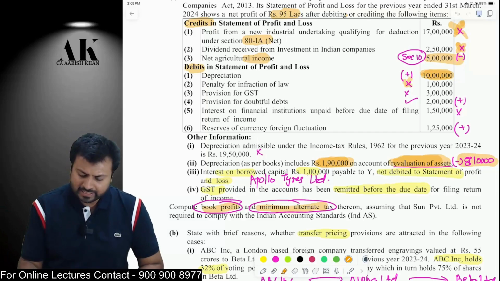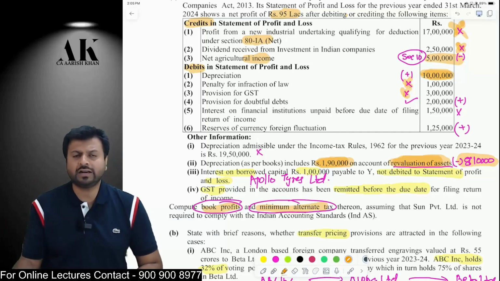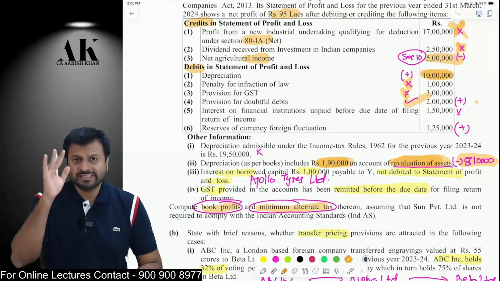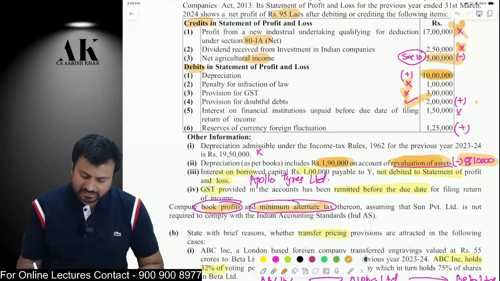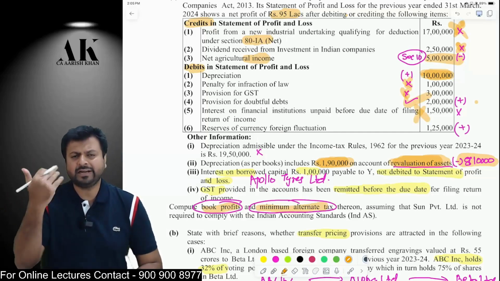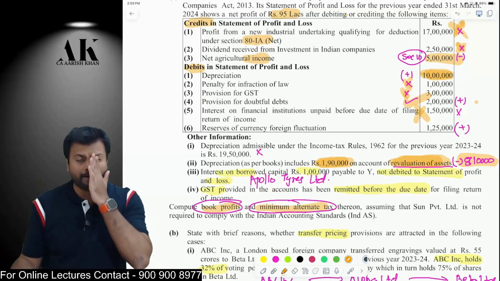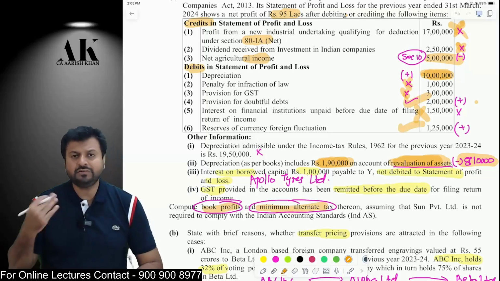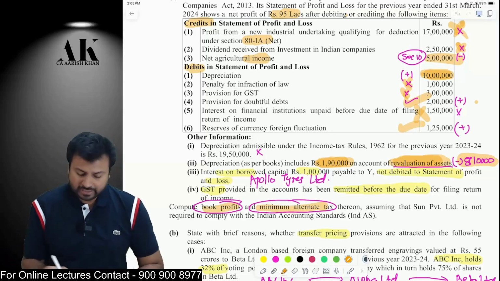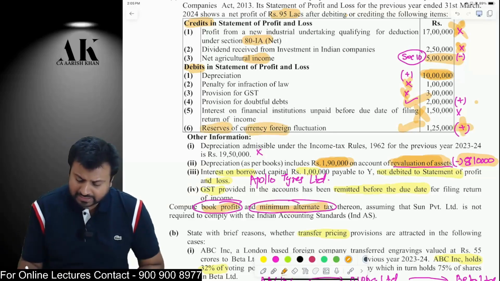Okay. Penalty is not disallowed under the MAT provisions. Provision for GST is not disallowed under the MAT provision. Provision for doubtful debts, yes, it is disallowed under the MAT provision. Then interest, even if it is paid or unpaid, it doesn't matter. It is not disallowed under the MAT provision. And last but not least, provision for what? Transfer to reserves. If you transfer to any reserves, then it is disallowed under the MAT provisions.